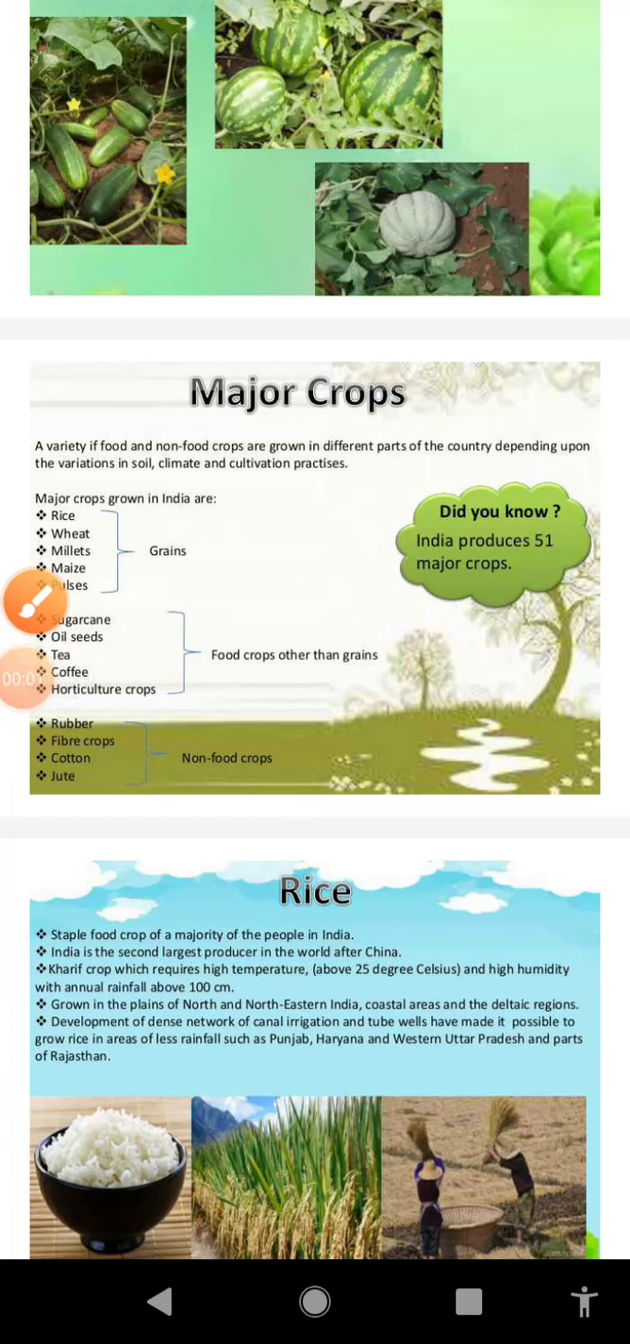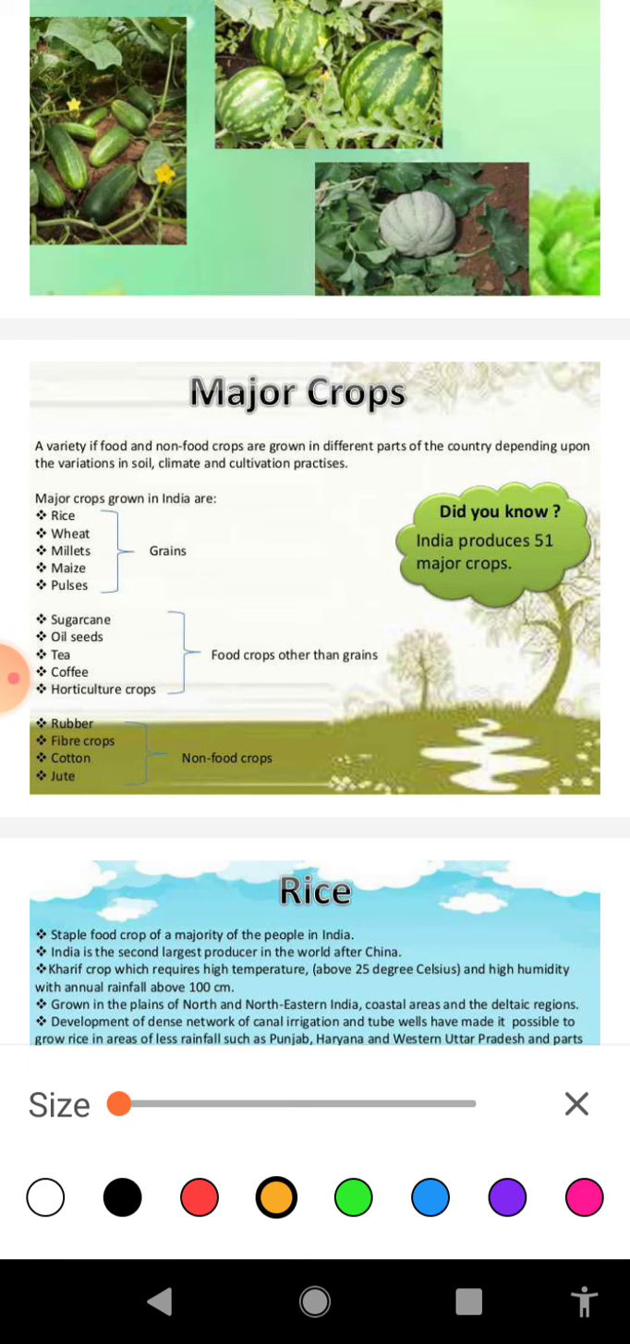Dear students of class 10th, today we'll discuss a new topic from the chapter Agriculture. So the name of the topic we will discuss today is major crops. All of you know that different varieties of grains or crops are cultivated by the farmers in different parts of India. There are several factors which are influencing.